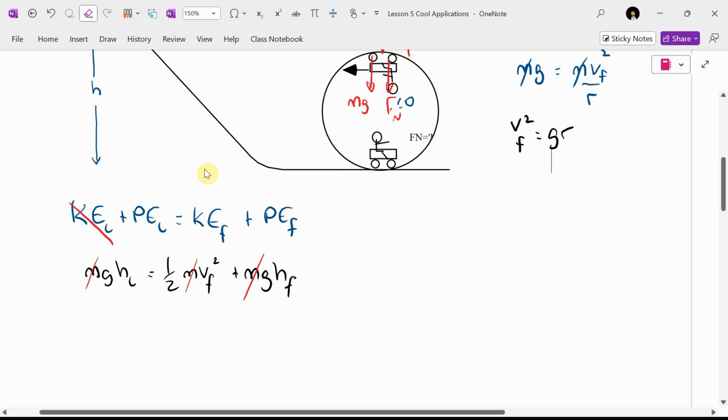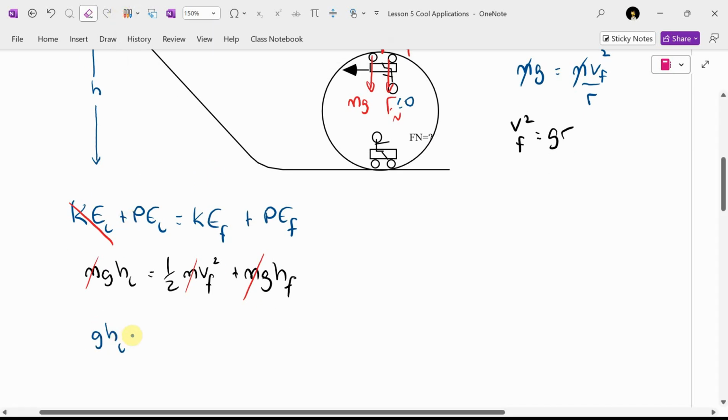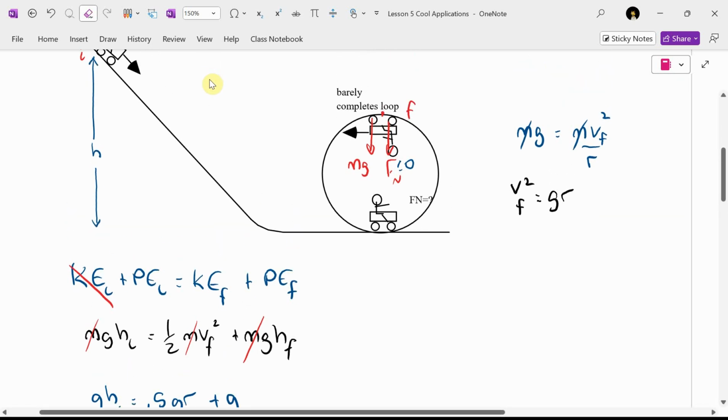So I'm going to do that on the next line here. The g and the h initial will drop down. I'll get 0.5 gR and then plus, all right. Well, the g drops down. That h final, do you agree with me? That's h final. Are you okay with that, Paul?